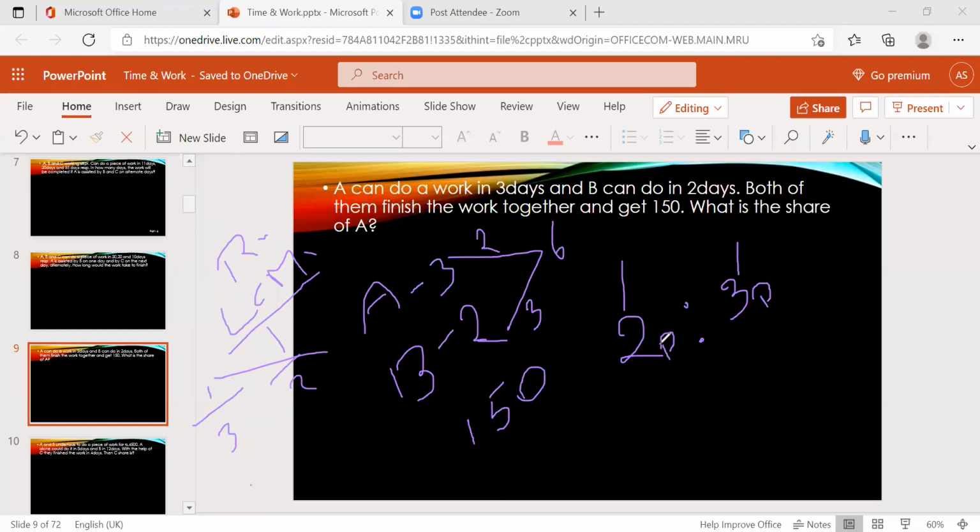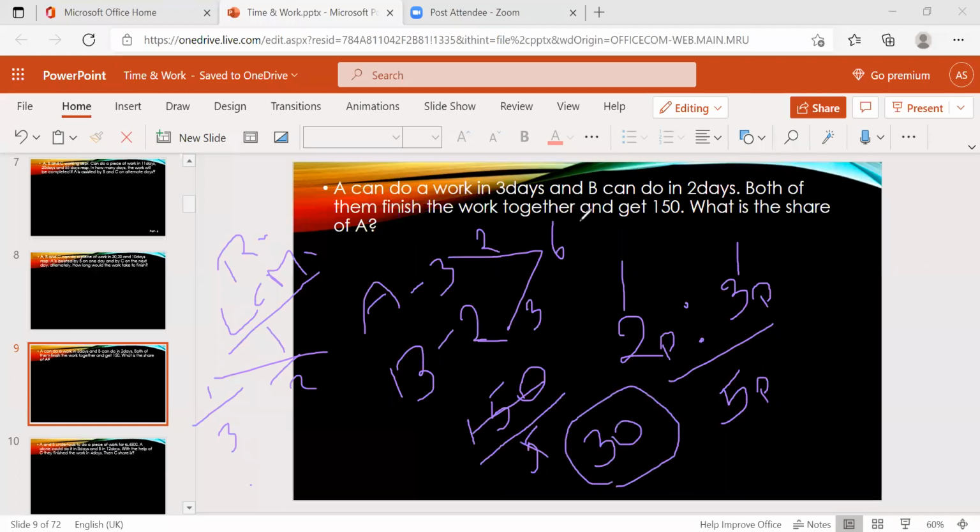2 parts for A, 3 parts for B. So totally how many parts? 5 parts. So divide this 150 into 5 parts. We'll get 1 part: 5 30s, so 1 part is 30.